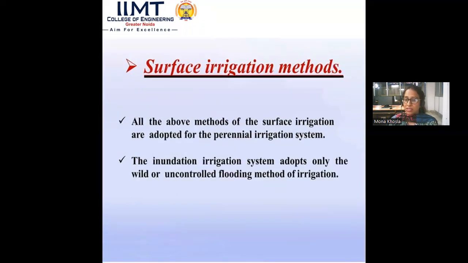All the above methods of surface irrigation are adopted for the perennial irrigation system. Perennial means all the year round. So these systems are basically used when water is required all the year round. The inundation irrigation system adopts only the wild or uncontrolled flooding method of irrigation. When there is a seasonal water requirement, it is considered an inundation irrigation system.